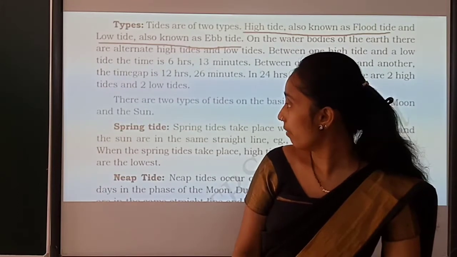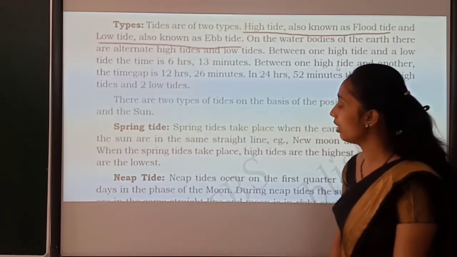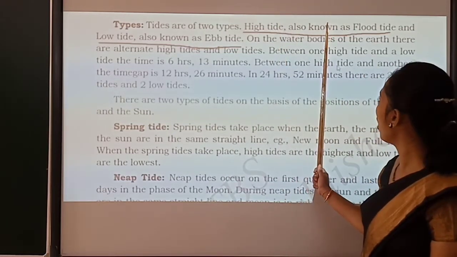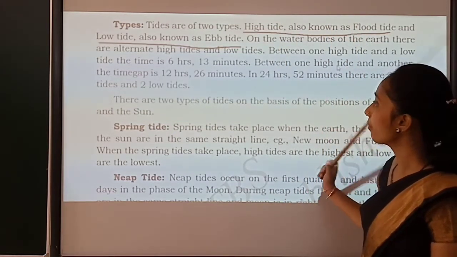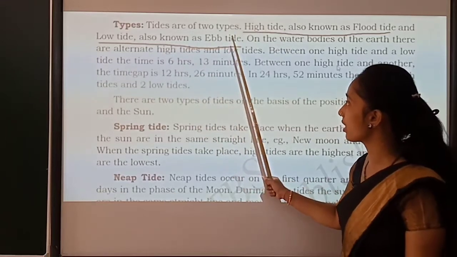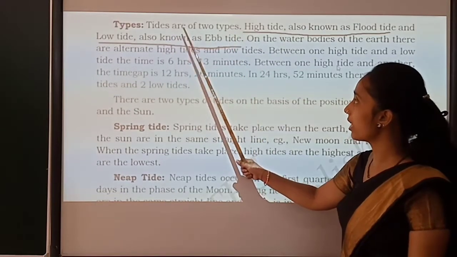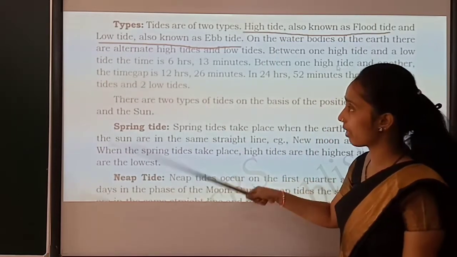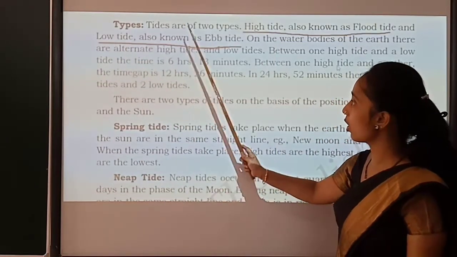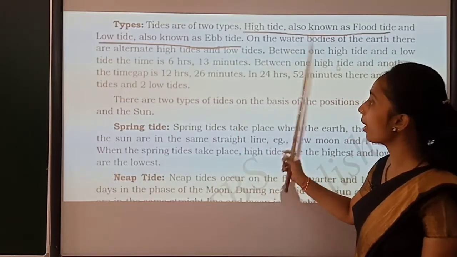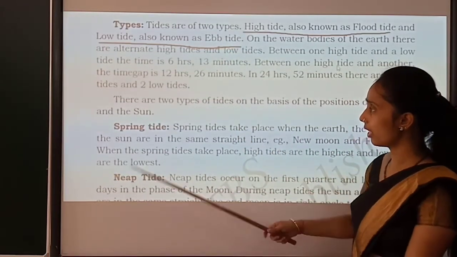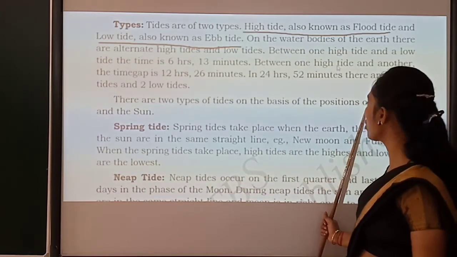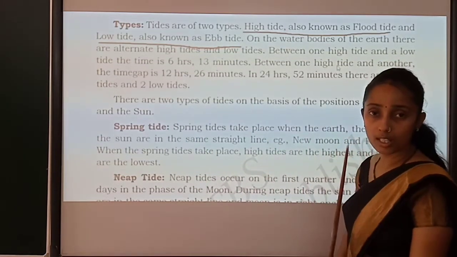Then which are the 2 types of tide? High tide, also known as flood tide, and low tide, also known as ebb tide. The tides are 2 types: high tide, flood tide, and low tide, also known as ebb tide. Then on the basis of the position of the moon and sun, is it clear?